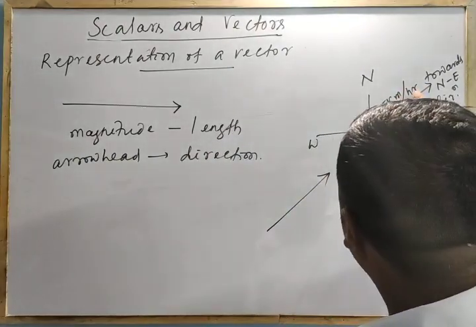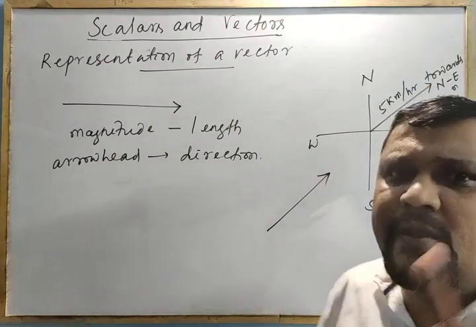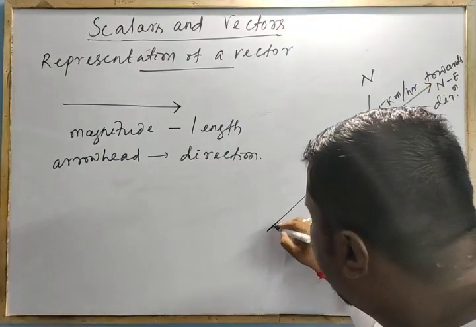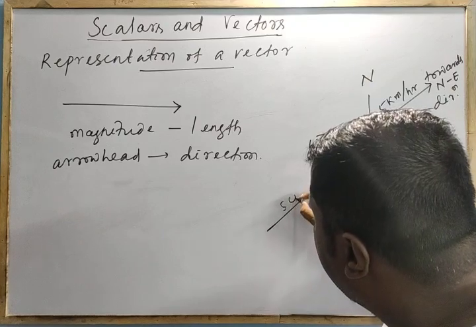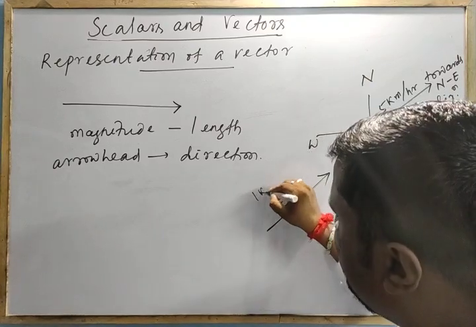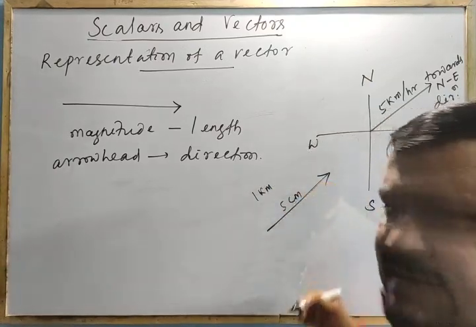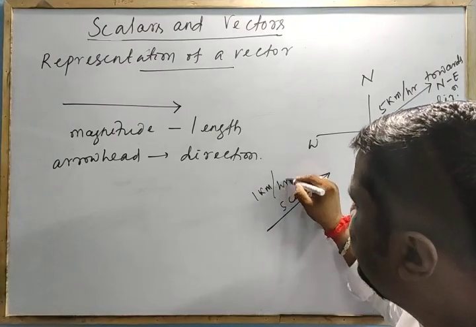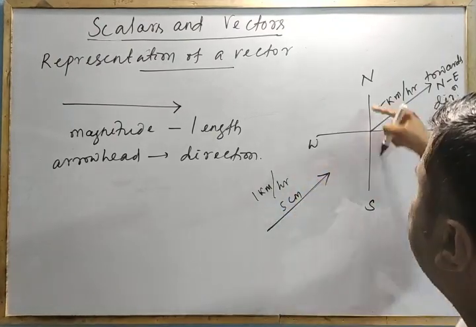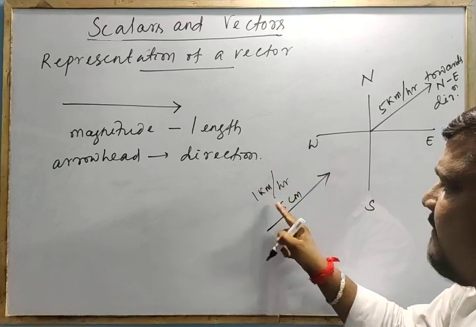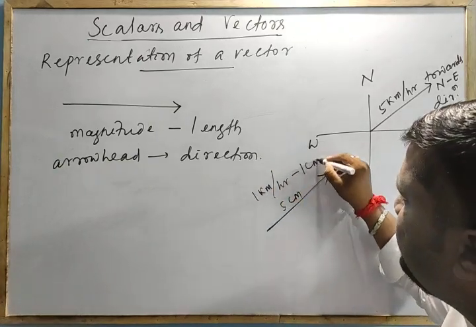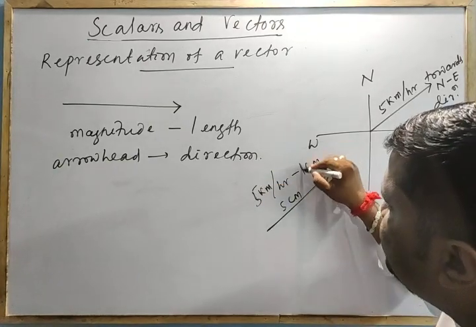Similarly, for 5 km per hour, if I consider 1 kilometer per hour as 1 cm, I will make the length 5 cm.